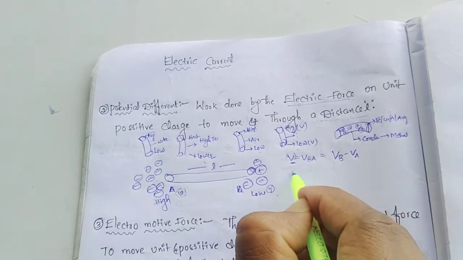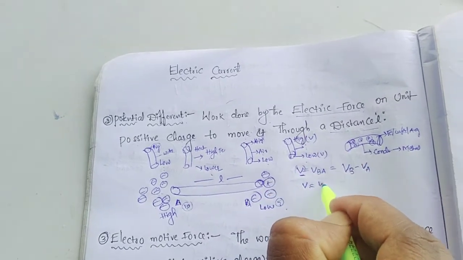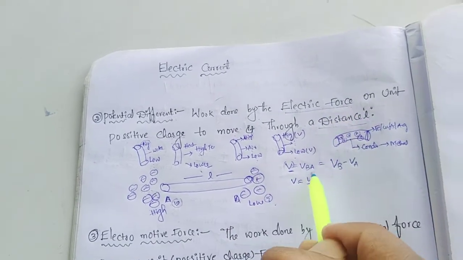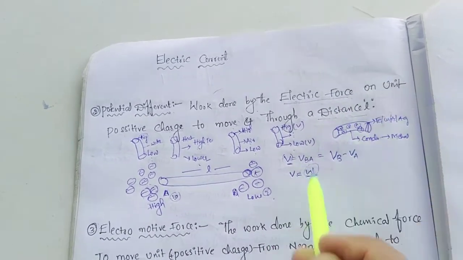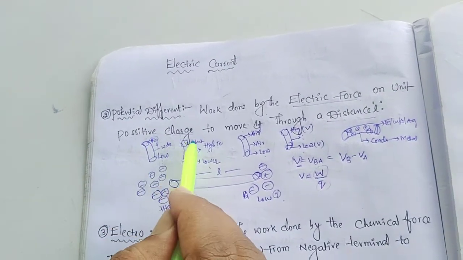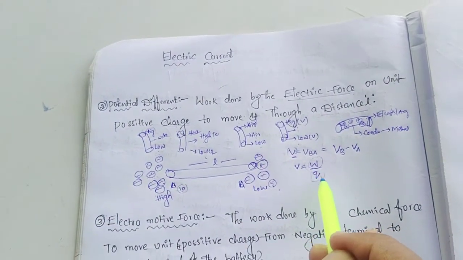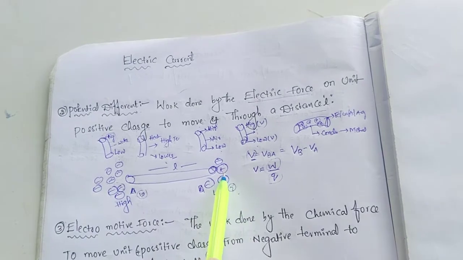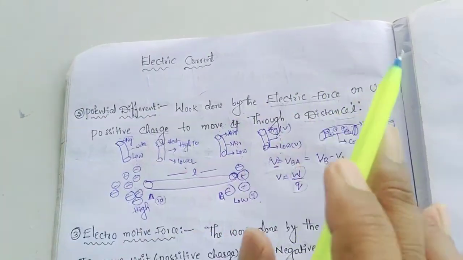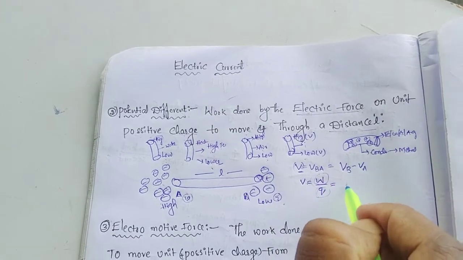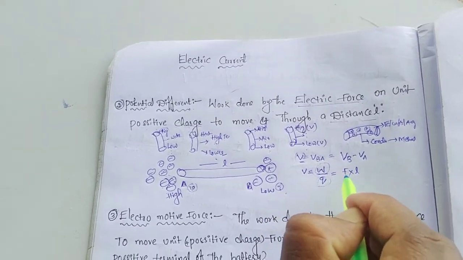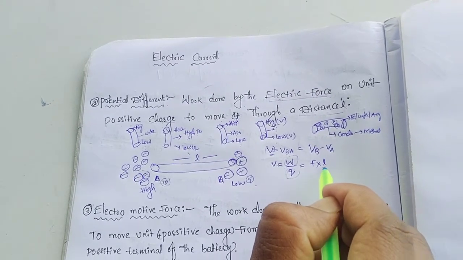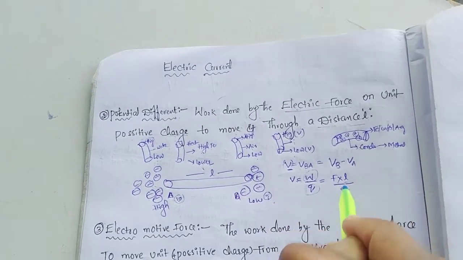According to the definition, V is W by Q. W is the work done by the electric force, and Q is the unit positive charge, through a distance, meaning from one point to another point. That is called potential difference. As you know, work done W is F into L, or W is equal to F into S, where S is displacement. L is also the same. This is divided by Q.